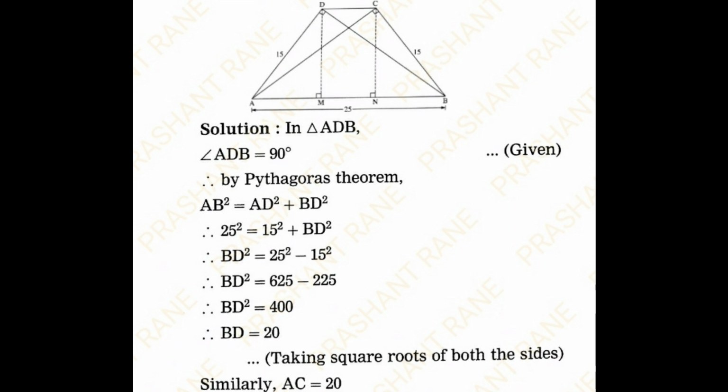Solution. In triangle ADB, which is right angle triangle, angle ADB is 90 degree. By Pythagoras theorem, AB square is equal to AD square plus BD square. So 25 square is equal to 15 square plus BD square. So by solving, I will get BD square is equal to 400. So BD is equal to 20 units. Similarly, in triangle ACB, I will get AC is equal to 20 units.